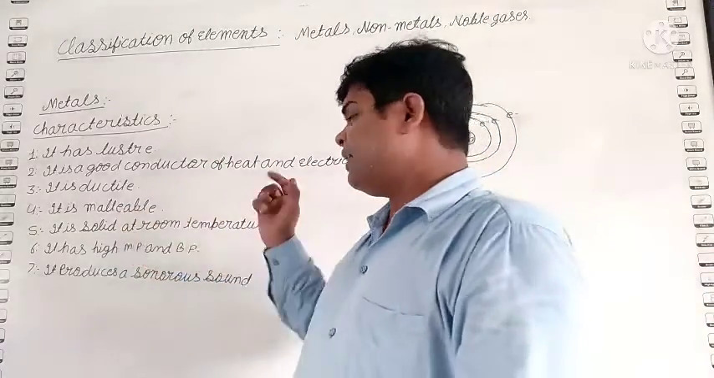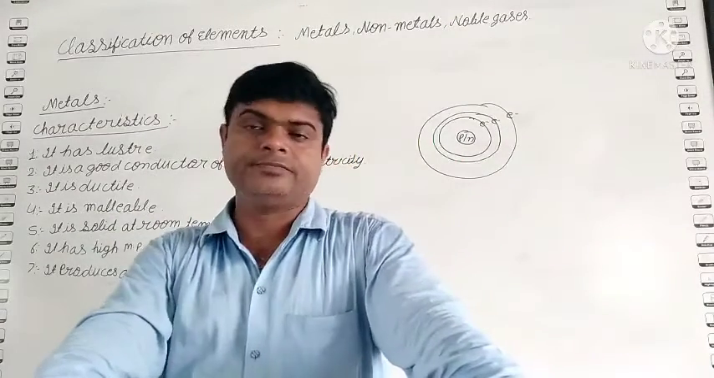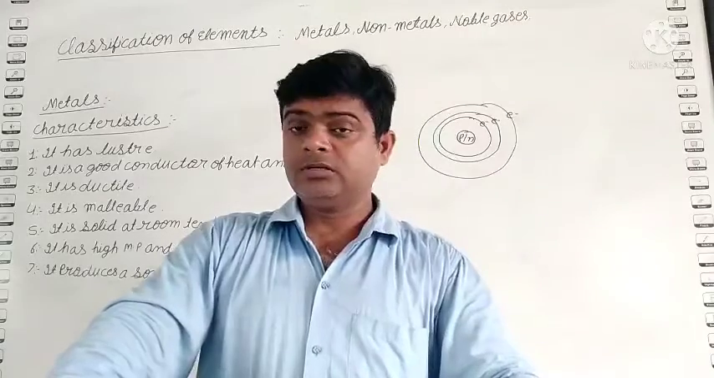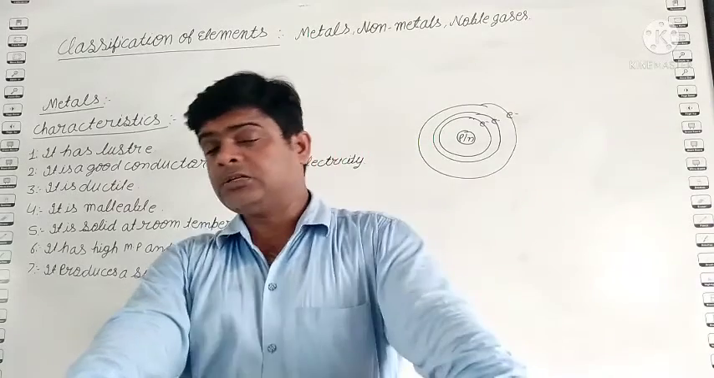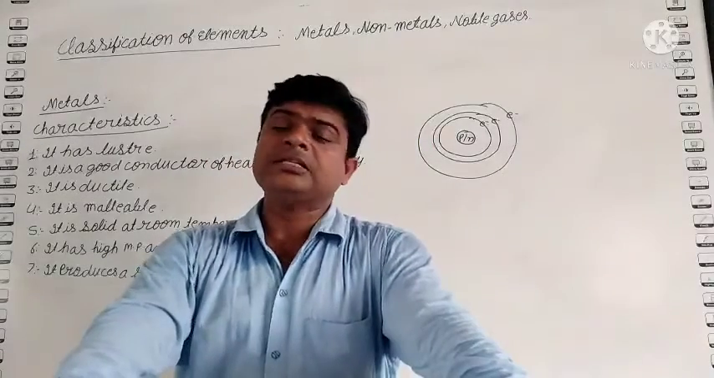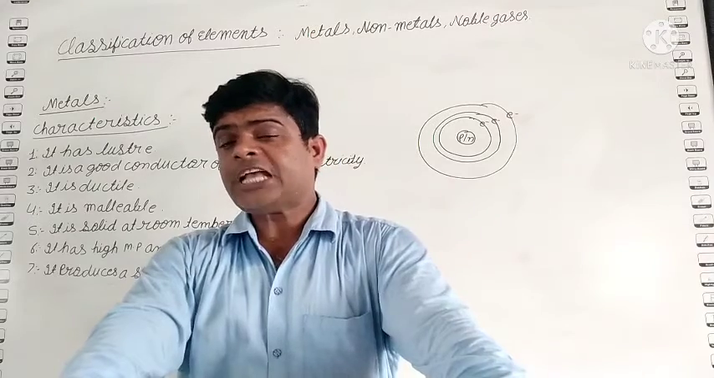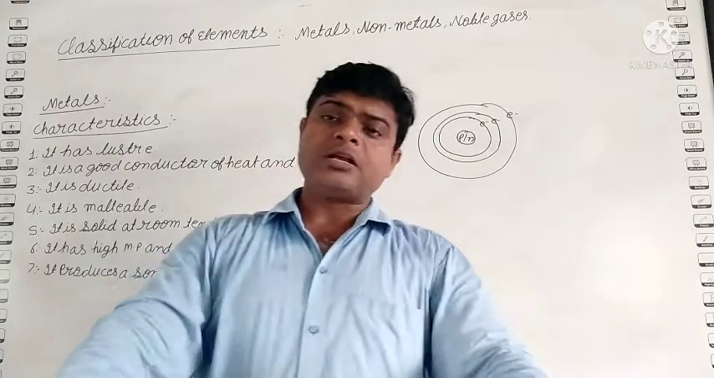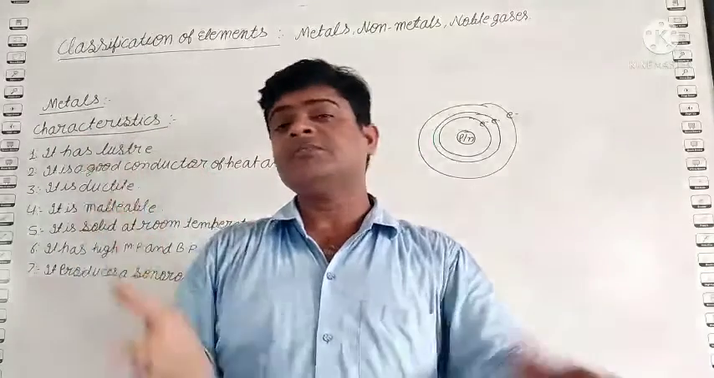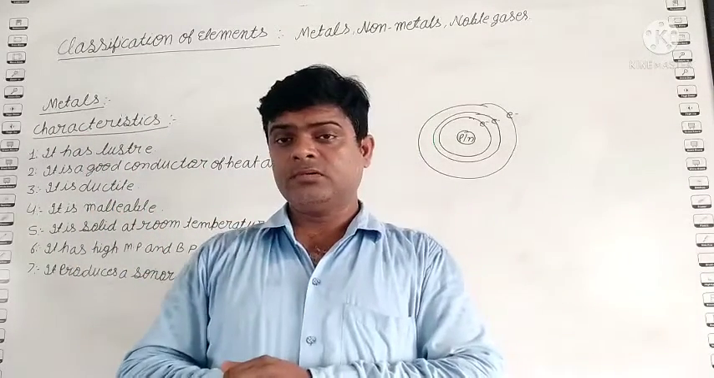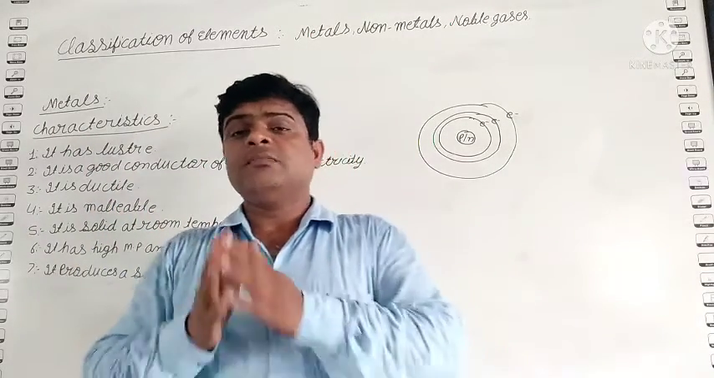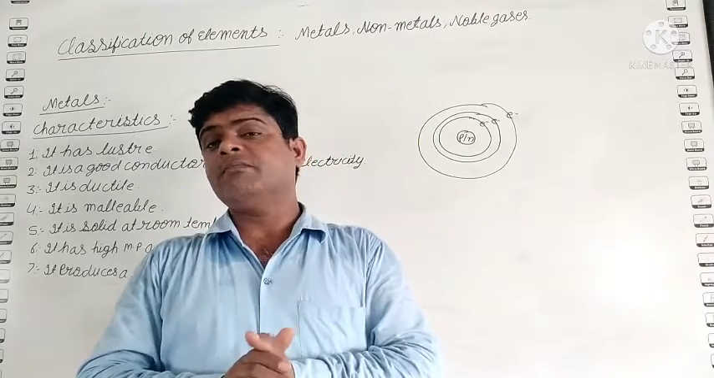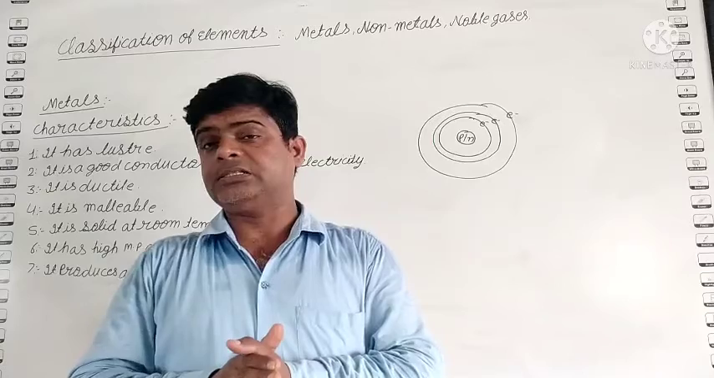It is a solid at room temperature. Solid. Maximum metals, not all, because some non-metals also become very hard. But in the metals, maximum are solid at room temperature. Why room temperature? Because when their temperature is increased, maybe they change into liquid form. So at room temperature, maximum metals are in solid form. This is another property, another character of metals. Clear?